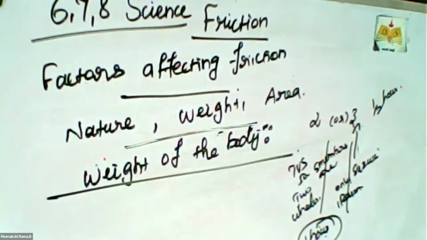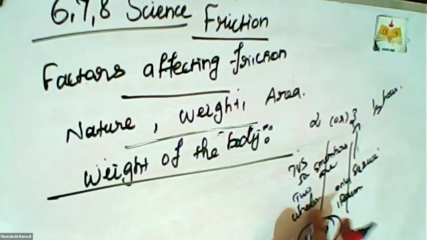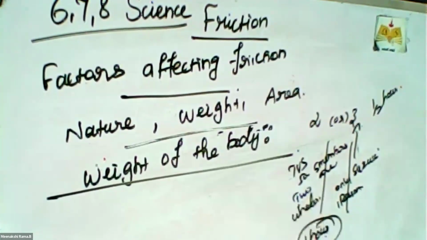Otherwise, if the load is placed on a carrier, it is difficult to move because the weight on the carrier increases the friction. So it took more time to cross. The friction between the tire surface and the road is higher. So this is the concept of weight of the body.